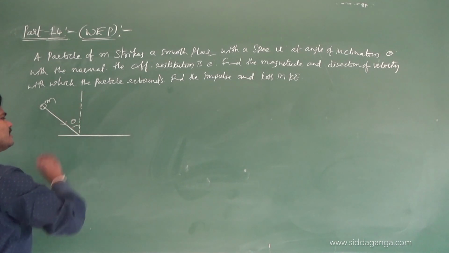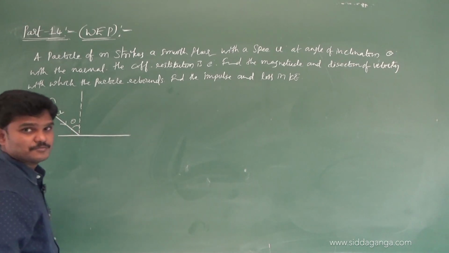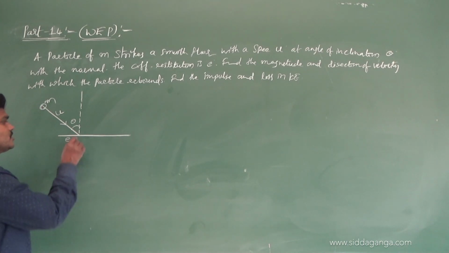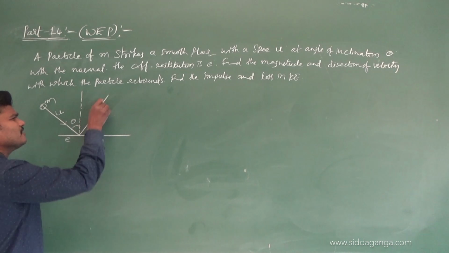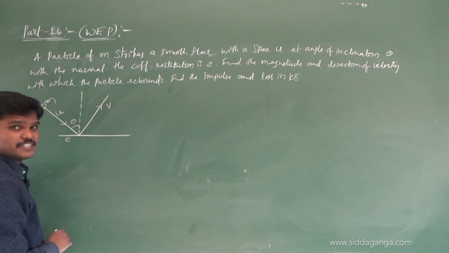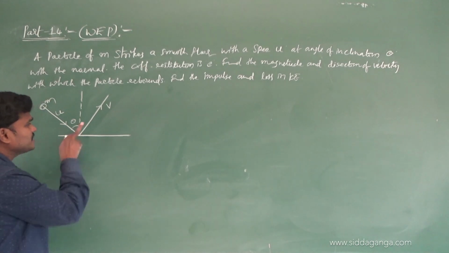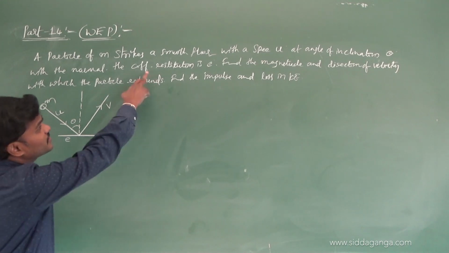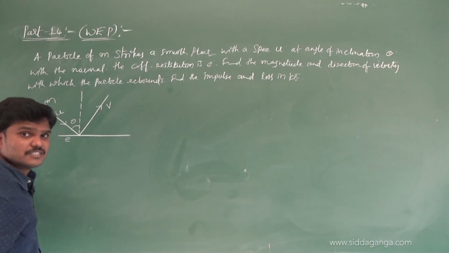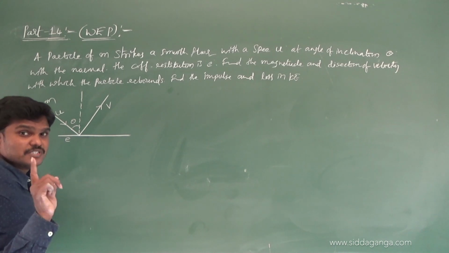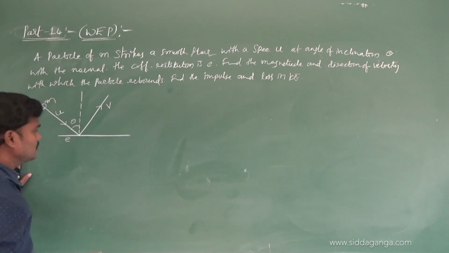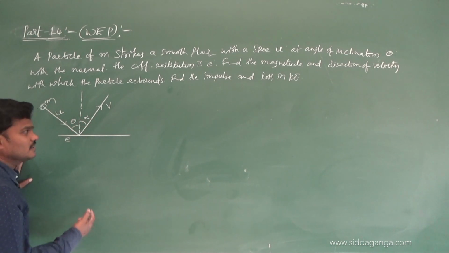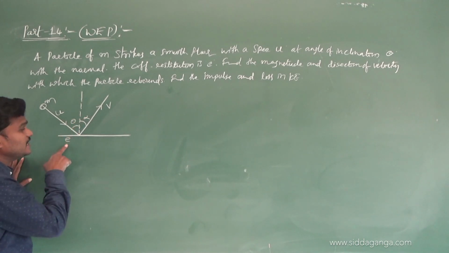It makes an angle theta, moves with a speed u. Observe carefully, the coefficient of restitution is given as small e, and it is going to rebound like this with a certain speed v. If it is a perfectly elastic collision, this must be theta on the right side. But is it a perfectly elastic collision? No, they mentioned small e, so this is not a perfectly elastic collision. So this is some new angle alpha. These two are equal when e is equal to 1.